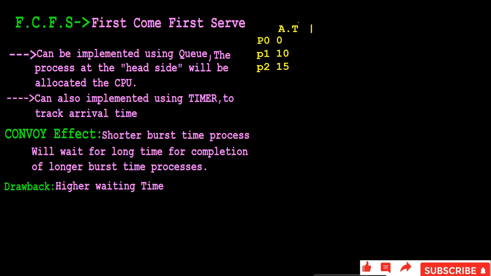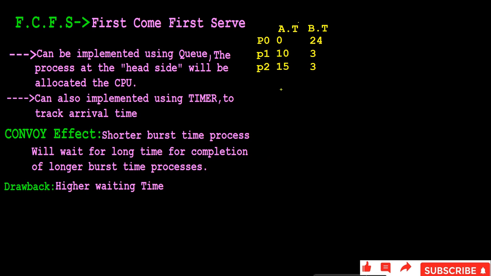And they will have burst times also, right? The burst time is the time the process needs for execution. For example, the burst times are very simple: 24, 3, 3, right? Among all these three, the first one that entered into the queue is P0. So this one will be serviced first, then P1, then P2, right? P0 will be serviced for 24 seconds, or 24 minutes, whatever you consider, and P1 for 3 seconds, P2 for 3 seconds, right?